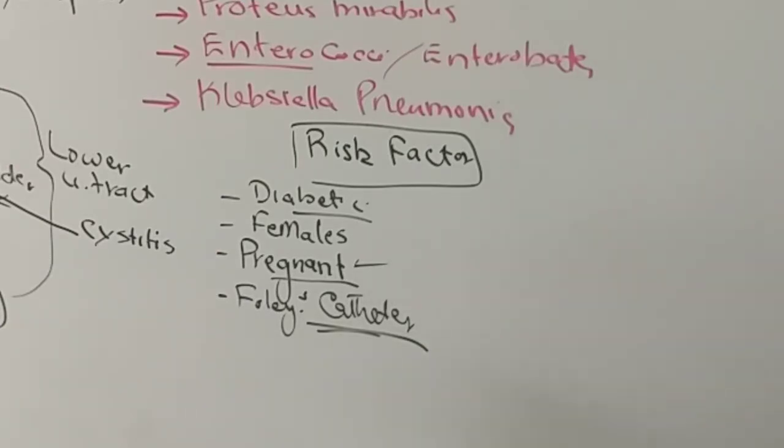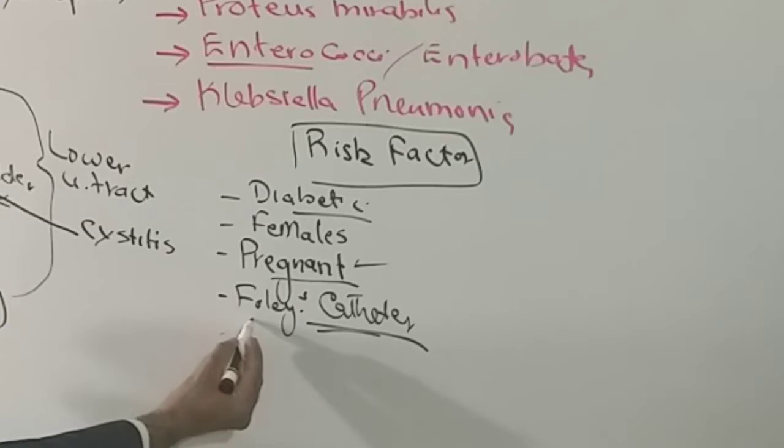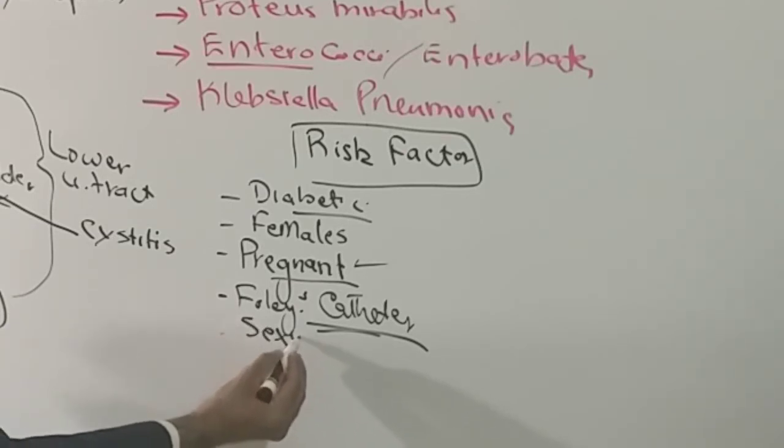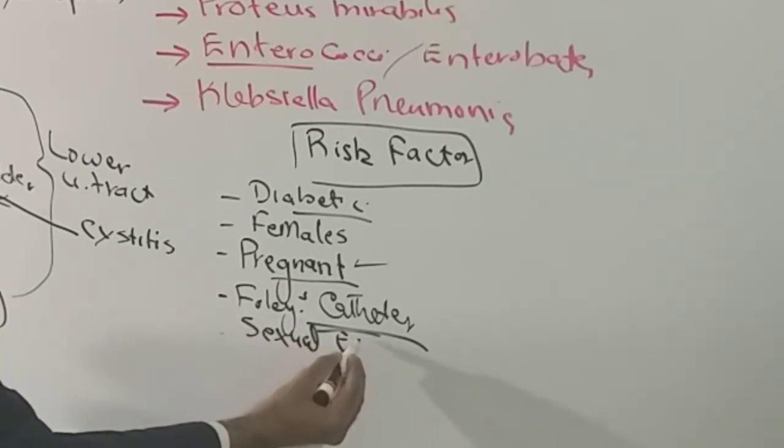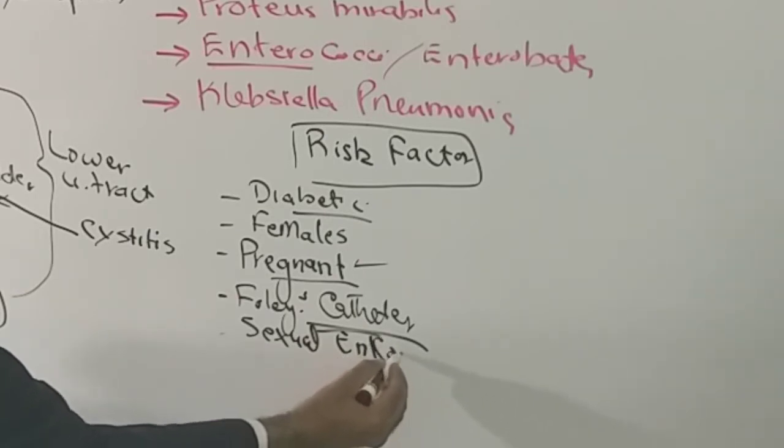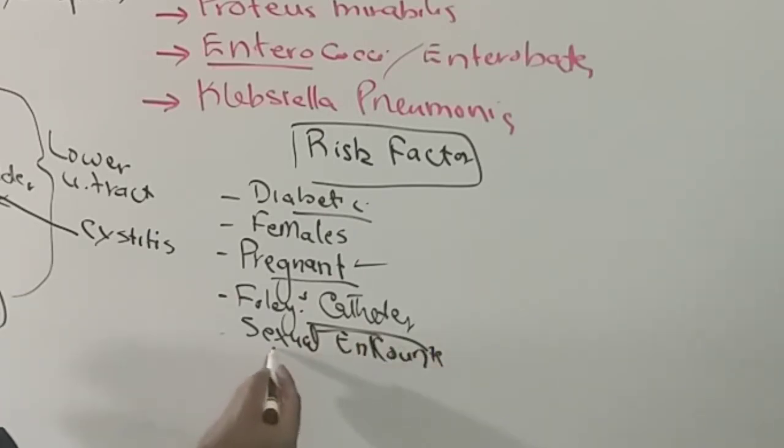So sexual encounters also put someone at a higher risk of development of the UTI. Sometimes the condoms which are used may be contaminated, and they can also cause UTI.